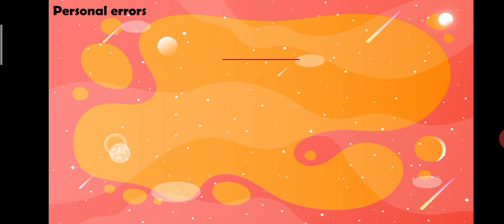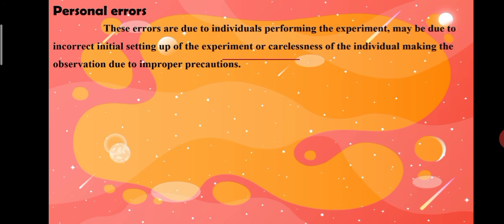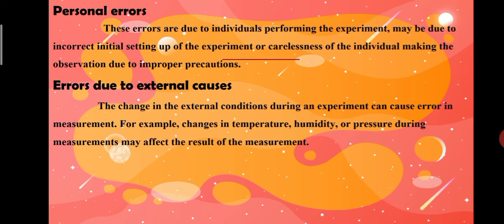Personal errors. These errors are due to the individual performing the experiment, may be due to incorrect initial setting up of the experiment or carelessness of the individual making the observation. Errors due to external causes. The change in the external conditions during an experiment can cause error in measurement. For example, changes in temperature, humidity or pressure during measurements may affect the result of the measurement.